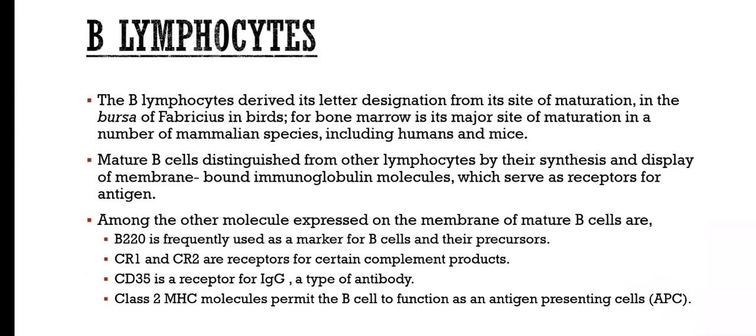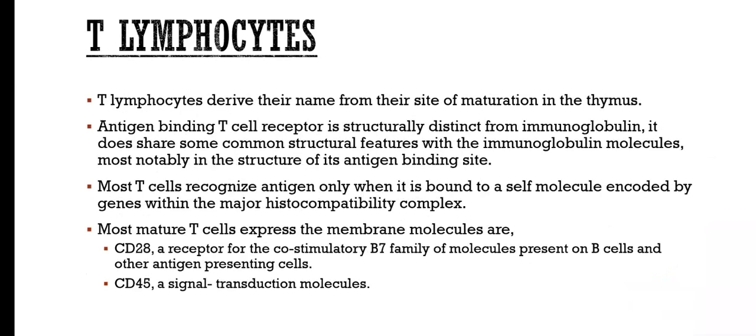Among the other molecules expressed on the membrane of mature B cells are B220, which is frequently used as a marker for B cells and their precursors. CR1 and CR2 are receptors for certain complement products. CD35 is a receptor for IgG, a type of antibody. Class 2 MHC molecules permit the B cell to function as an antigen presenting cell, APC.